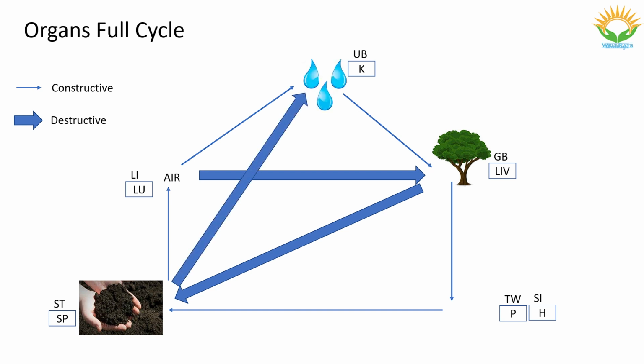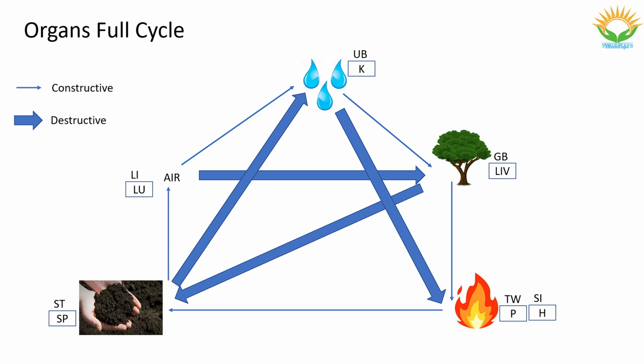Next, when the earth element increases, it disturbs the water element. Soil is used to drain water. Likewise, excess earth element spoils the water element and its organs. Next, when the water element increases, it disturbs the fire element. Water is used to stop fire.